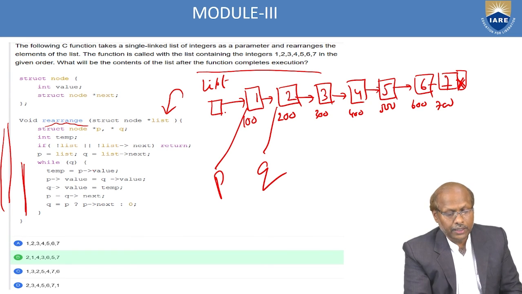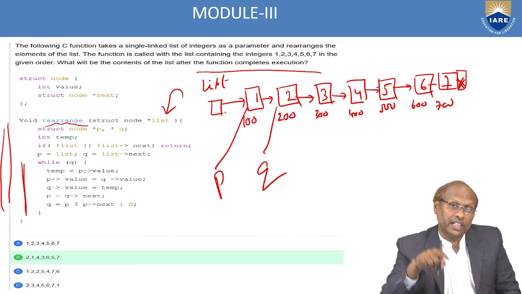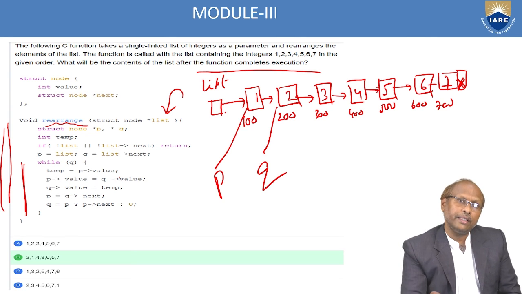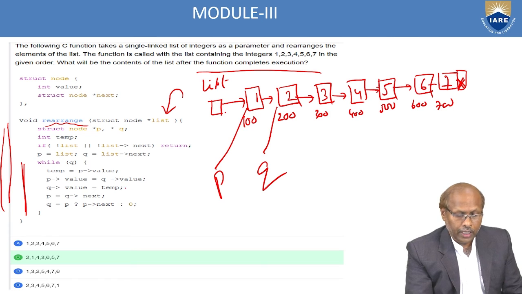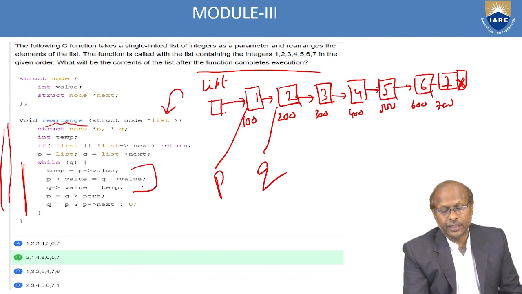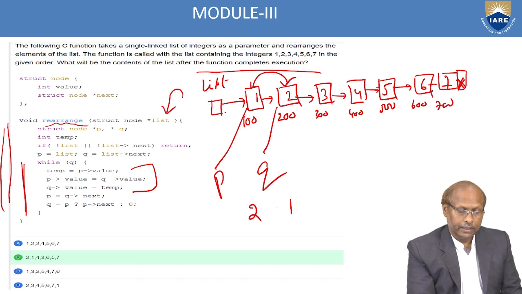Here the question is: while Q is pointing to a node which is not null, it comes inside. Temp equal to P of value, I am storing the node's value, and P of value equal to Q of value, and Q of value equal to temp. That means these three statements are interchanging these two. That means 2 and 1 is coming.